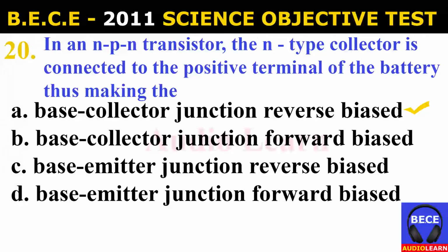Number 20. In an NPN transistor, the N-type collector is connected to the positive terminal of the battery, thus making the A. Base collector junction reverse biased, B. Base collector junction forward biased, C. Base emitter junction reverse biased, D. Base emitter junction forward biased. And the answer is A. Base collector junction reverse biased.